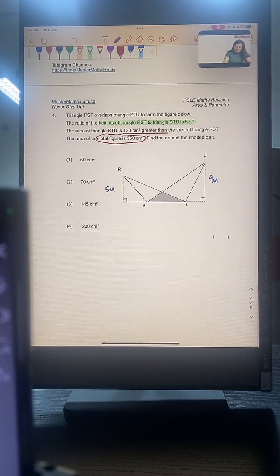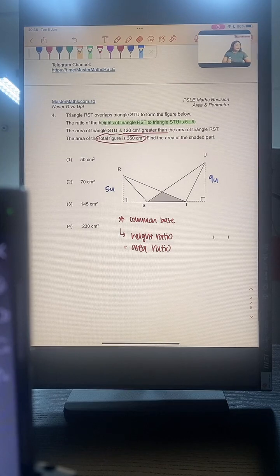we have triangles with a common base. For triangles with a common base, we can conclude that the height ratio is going to be equal to the area ratio, because they have a common base.